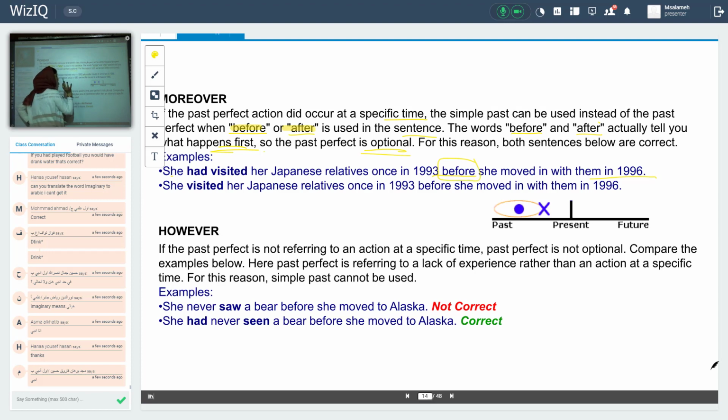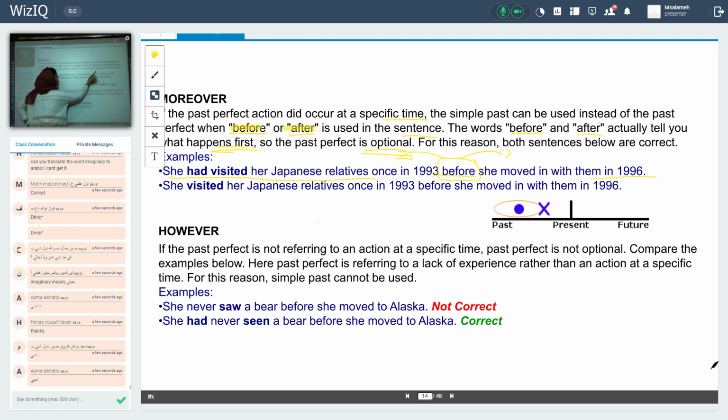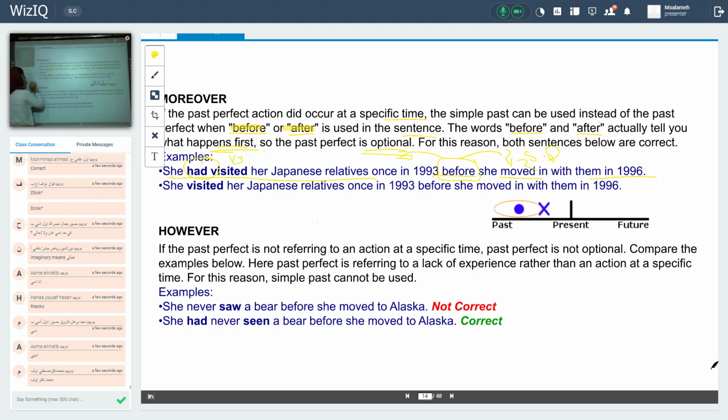When I see it, I understand this sentence is in which tense? In the past perfect tense. Before, preceded by what? By past perfect, followed by simple past. She moved, verb 2. She had visited, verb 3, and have. It's clear?